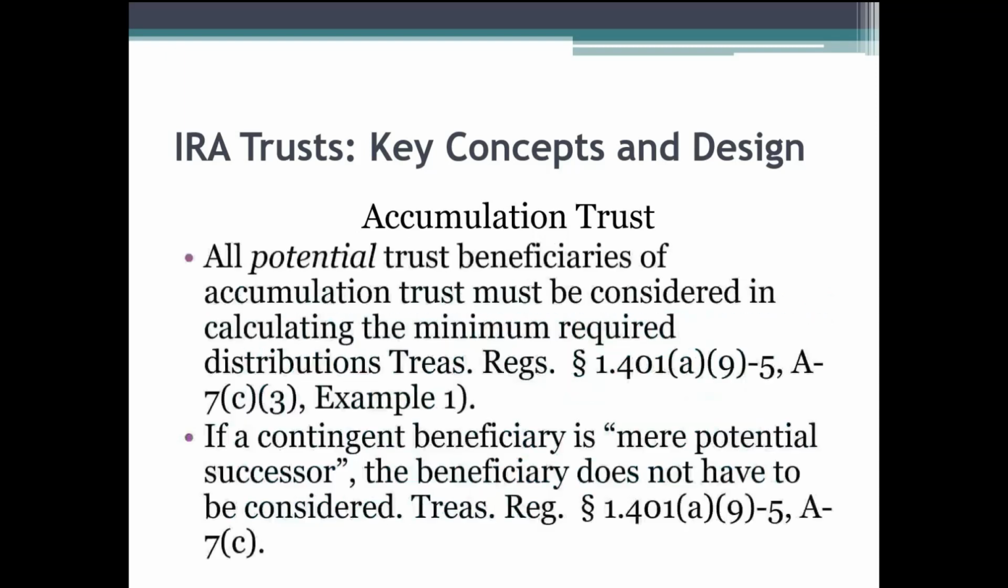But here's what could happen as far as what that looks like as it relates to an IRA with tax-deferred dollars. In an accumulation trust, all potential trust beneficiaries must be considered in calculating the required minimum distributions. Although a contingent beneficiary, which is a mere potential successor, does not have to be considered. But keep in mind, we want the annual installments to come out of the IRA in the most tax-effective manner. We're looking at which life expectancy to use. Well, if we have an accumulation trust, now we have to consider all potential trust beneficiaries.